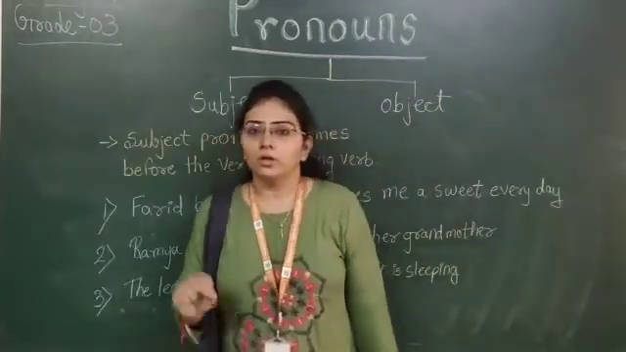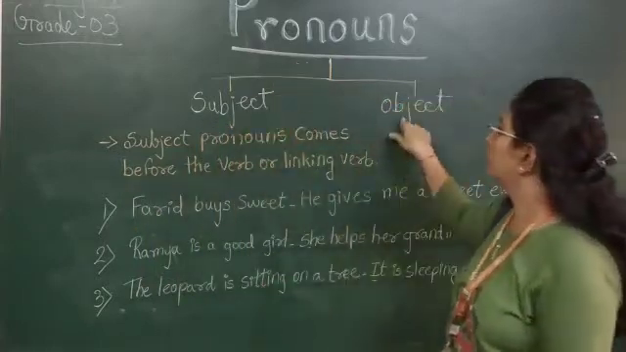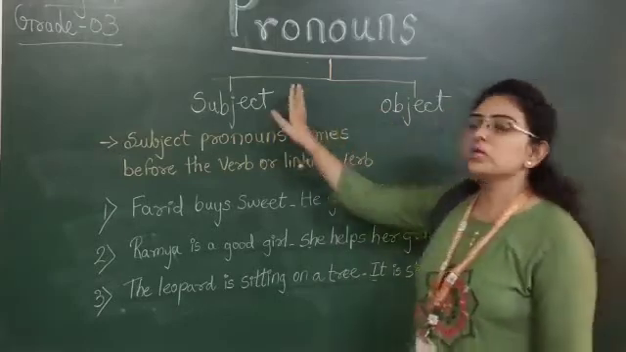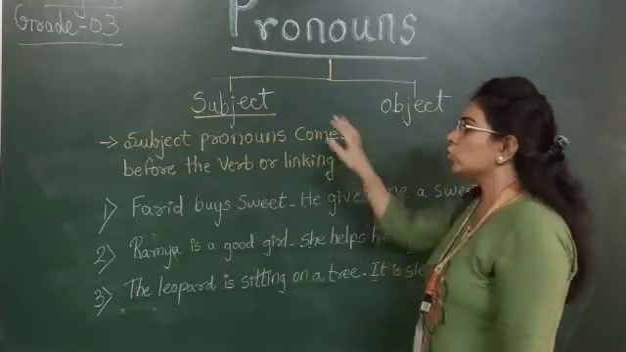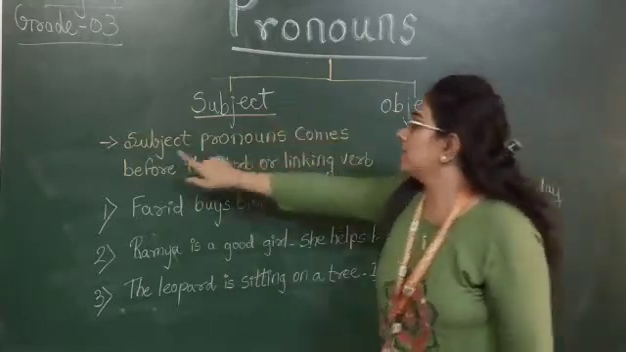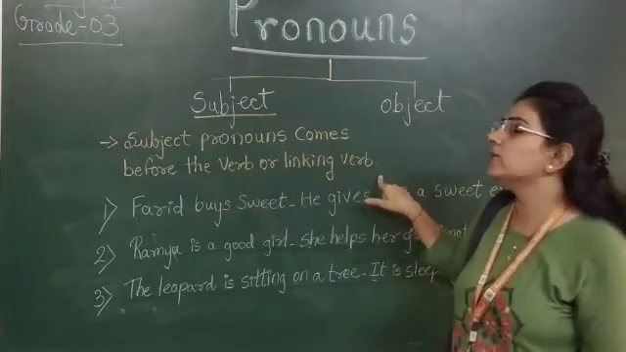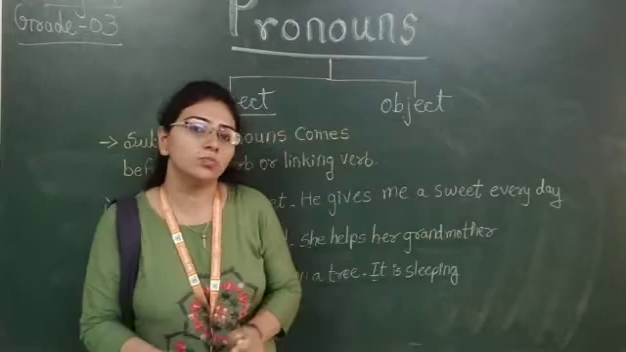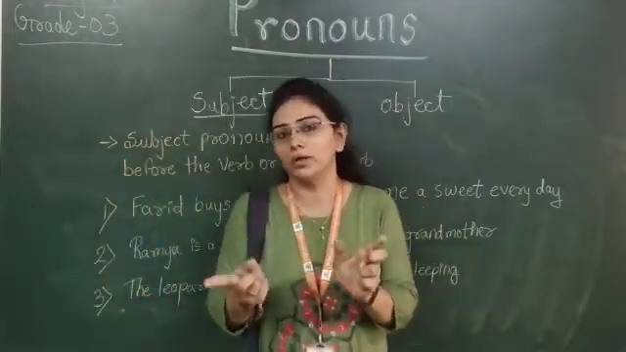Now let's see the pronoun in detail. There are two types of pronoun, that is subject pronoun and object pronoun. First we are going to learn about the subject pronoun. So what is a subject pronoun? Subject pronouns come before the verb or the linking verb. Meaning a subject pronoun comes before the verb in a sentence, or before the linking word.